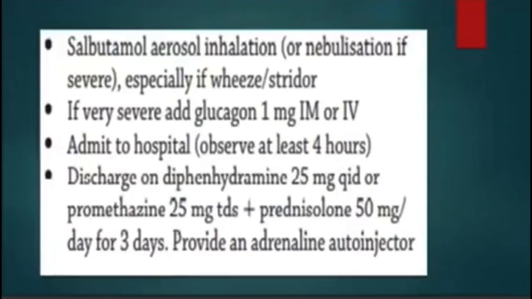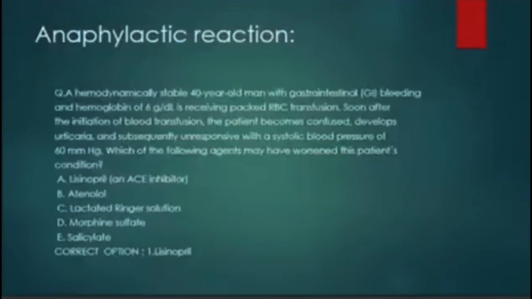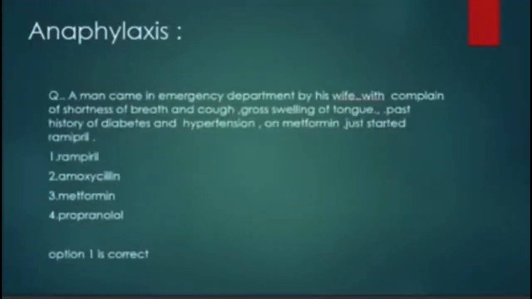And for solving the Part 1 examination: a hemodynamically stable 40-year-old man with gastrointestinal bleeding and hemoglobin of 6 grams per deciliter is receiving packed red blood cell transfusion. Soon after the initiation of the blood transfusion, the patient becomes confused and develops urticaria, subsequently unresponsiveness with a systolic blood pressure of 60 millimeters of mercury. Which of the following agents is the cause of this patient's condition?